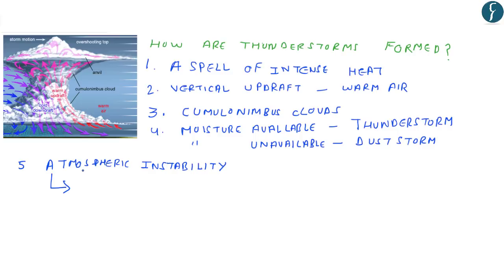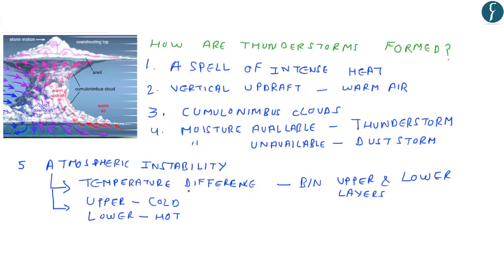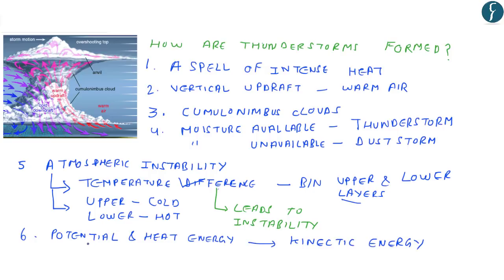Now, this atmospheric instability is developed because of a temperature difference between the upper and the lower atmosphere. That is, the lower layers are hot while the upper atmosphere is cold. This difference leads to instability in the atmosphere. So this temperature difference, created between the upper layers and the lower layers of the atmosphere, leads to instability and to the formation of thunderstorms. So we can say that the potential and heat energy gets converted into kinetic energy. And once the storm is over, the atmosphere returns to its stable state.